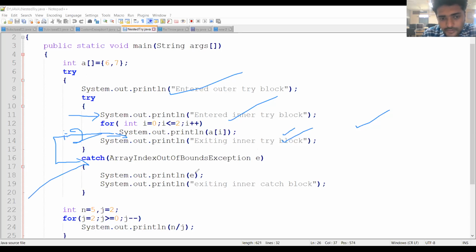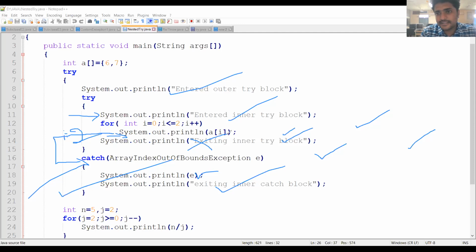In that catch block, I am printing the exception object, and then exiting the inner catch block. So I have written exiting the inner catch block. The catch statement is executed. Then after this, the next statement is not executed.